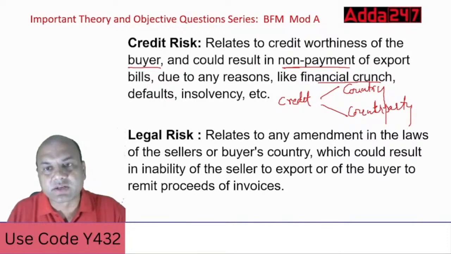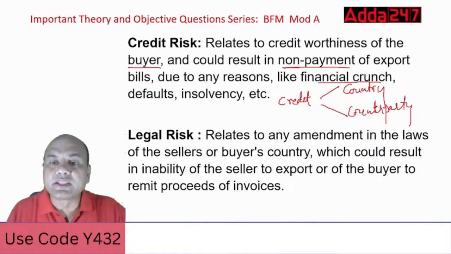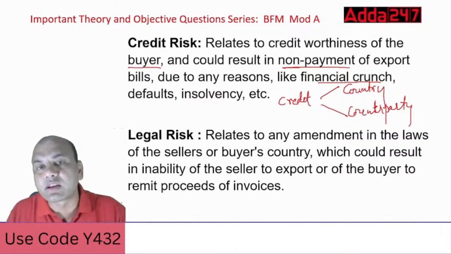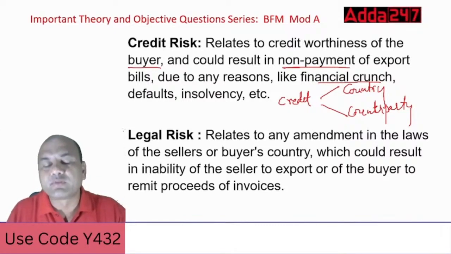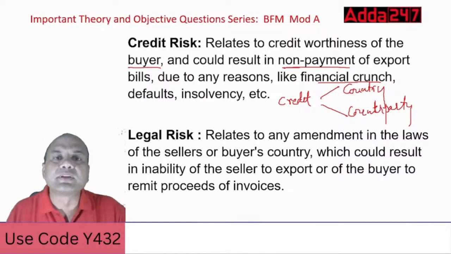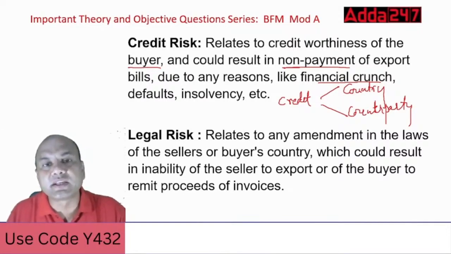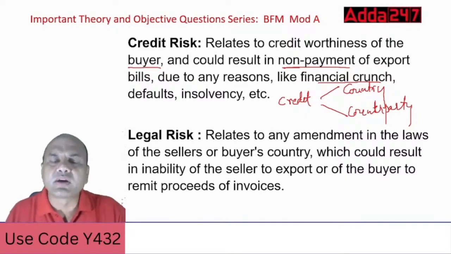Financial crunch of the counterparty, defaults by that counterparty, insolvency of that counterparty. Now, all these three aspects can definitely relate back to the country also. For example, I'll give you. Suppose you have sold anything in, let's say, Afghanistan, any country, Afghanistan, or North Korea. What happens now?